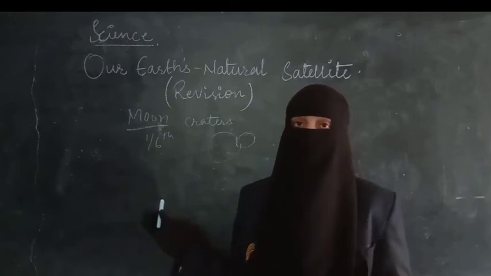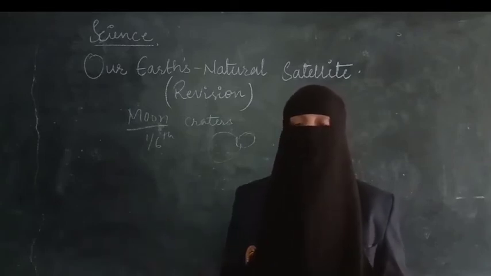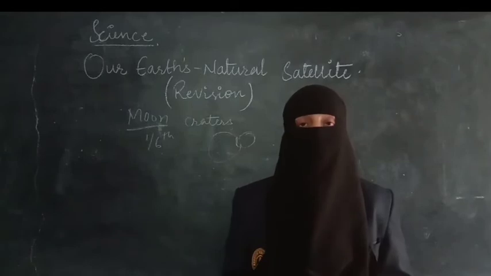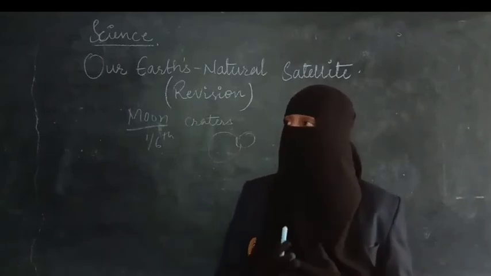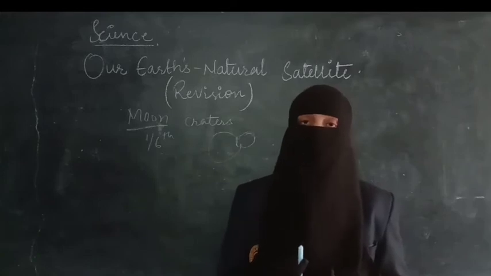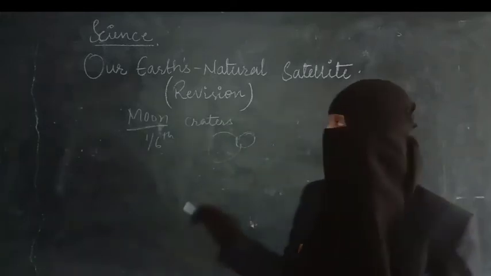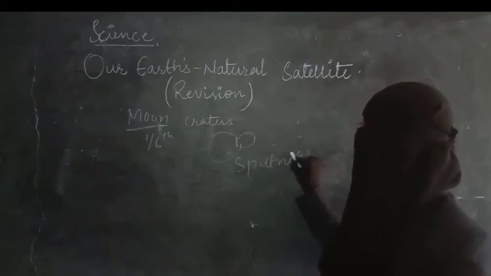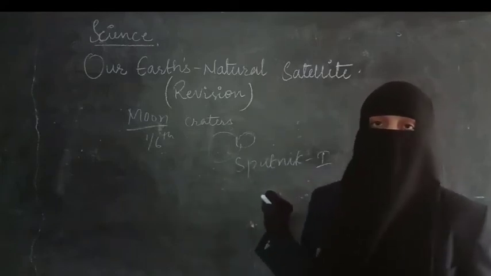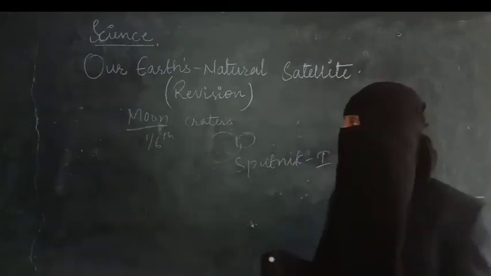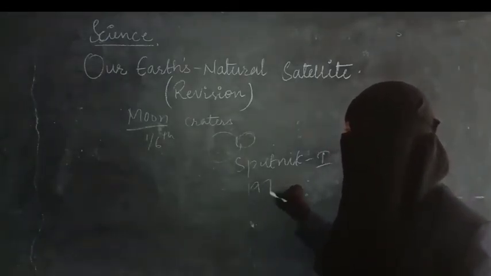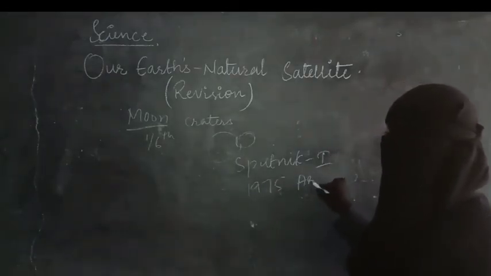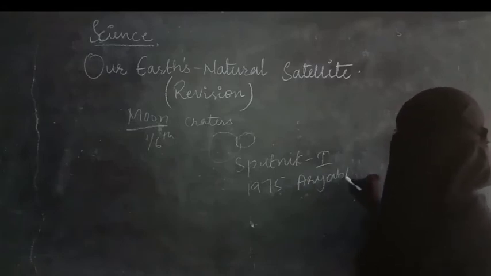The Moon is a natural satellite. In the same way, there are artificial satellites sent by different countries, with different uses. The first satellite was Sputnik 1, a man-made or artificial satellite sent by the Russians. Later, in the year 1975, India sent its first artificial satellite, Aryabhatta.